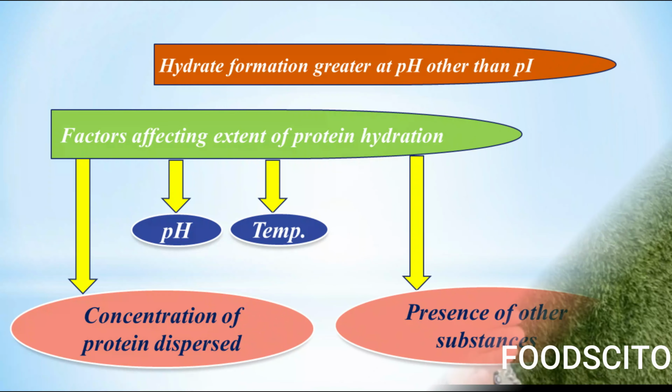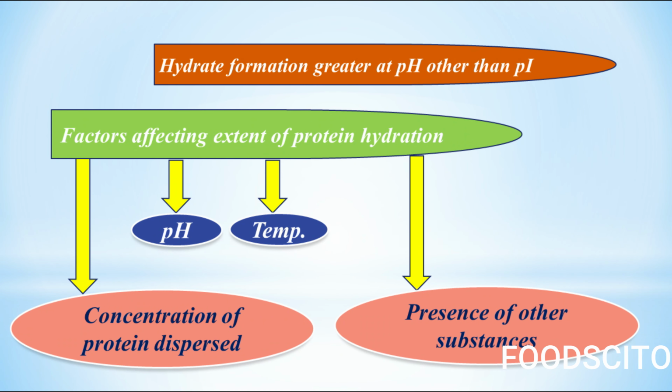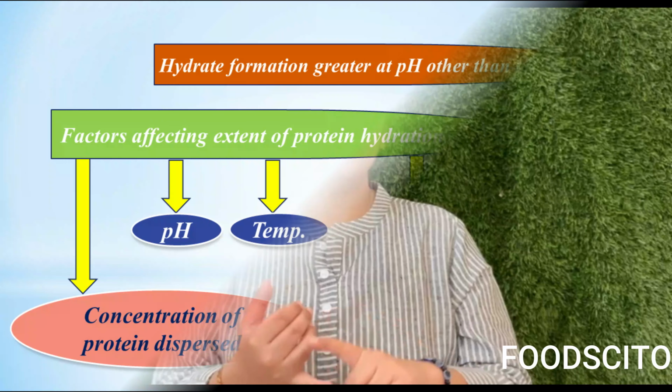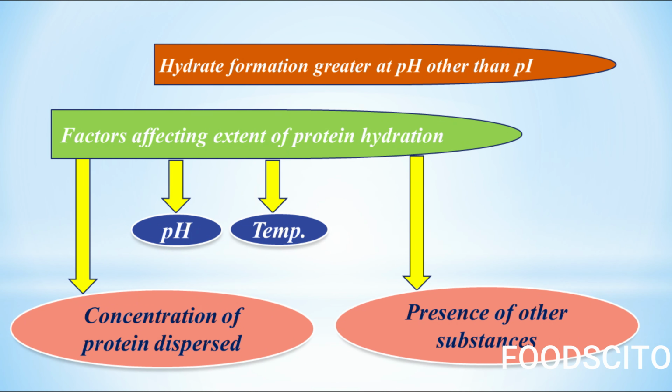Apart from this, you should also know that hydrate formation is greater at a pH other than pI, that is, the isoelectric pH. Now there are a number of factors which affect the extent of protein hydration. What are they? For example, pH, temperature, concentration of protein dispersed, and presence of other substances. For example, some electrolytes and sugars, if they are present, will also compete with proteins for water.